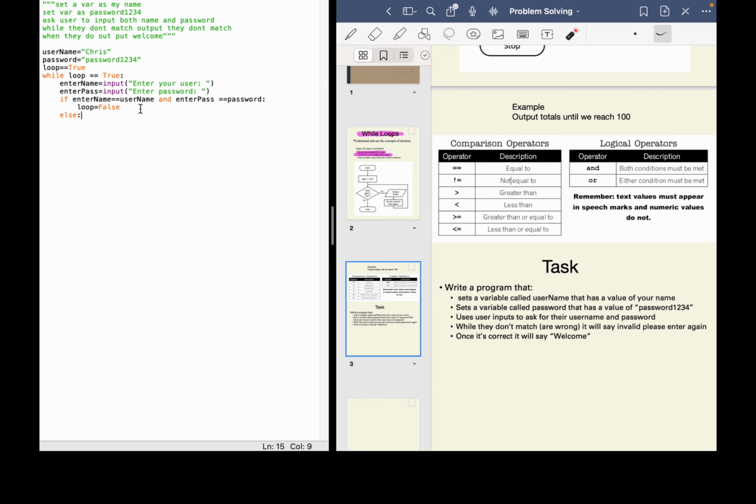Else, print username or password is incorrect. Please try again.